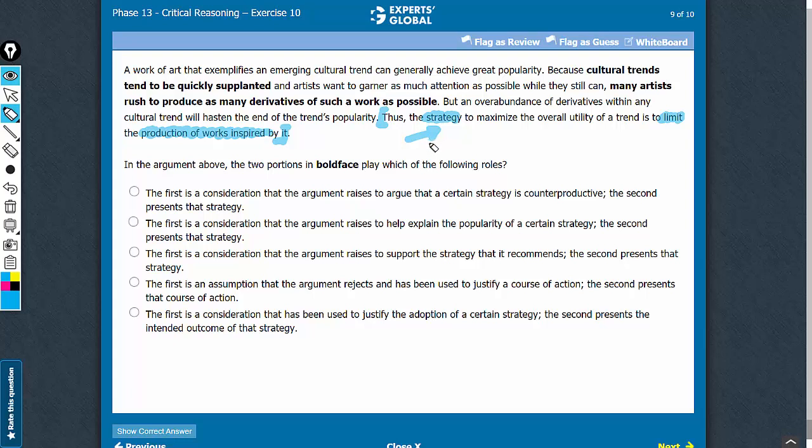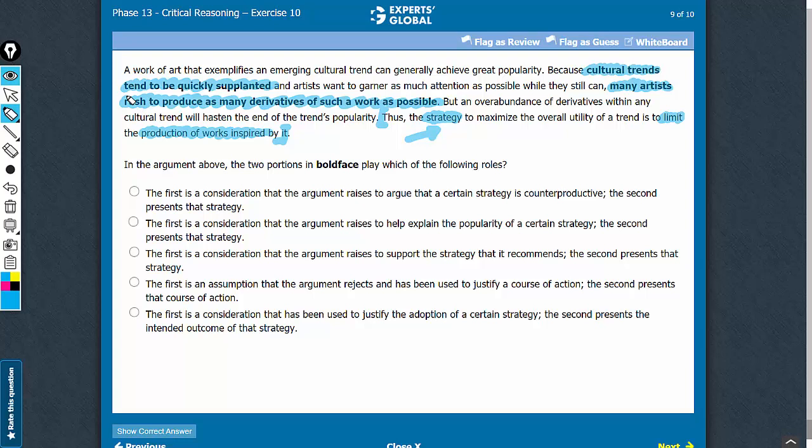The second step is to figure out the link between the boldfaces and the conclusion. So how are the two boldfaces linked with the conclusion here? You see the second boldface is the strategy that the conclusion is against, and the first boldface is an observation or a consideration that leads to the strategy talked about in the second boldface.